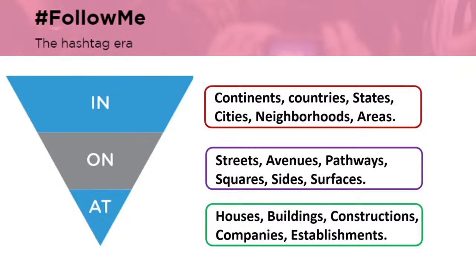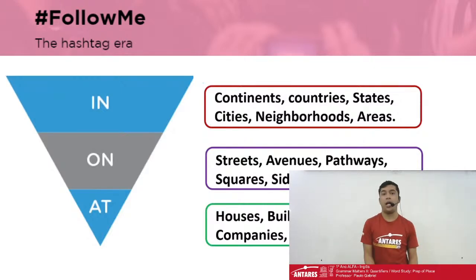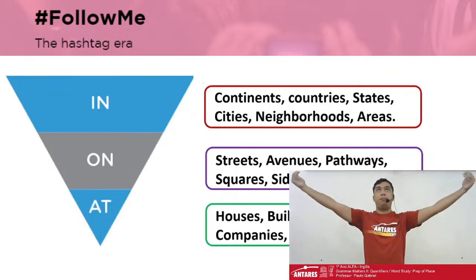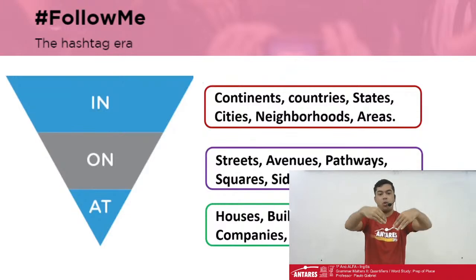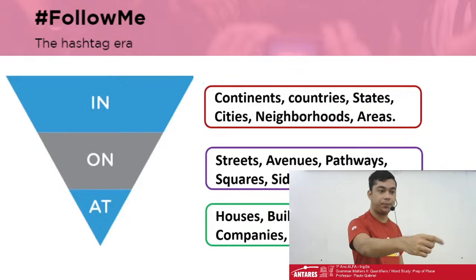Okay, and then at, they are the smallest places. They are very pointy. They are very exact about where we are. Where am I? I'm at Colégio Antares Seis Bocas, as you all know. Okay, so I'm being very specific. But if I want to mean the city, I'm in Fortaleza. It's a broader place. But when it comes to a more exact place, we use at. Okay? Let's move forward, please, Teacher Clayson.